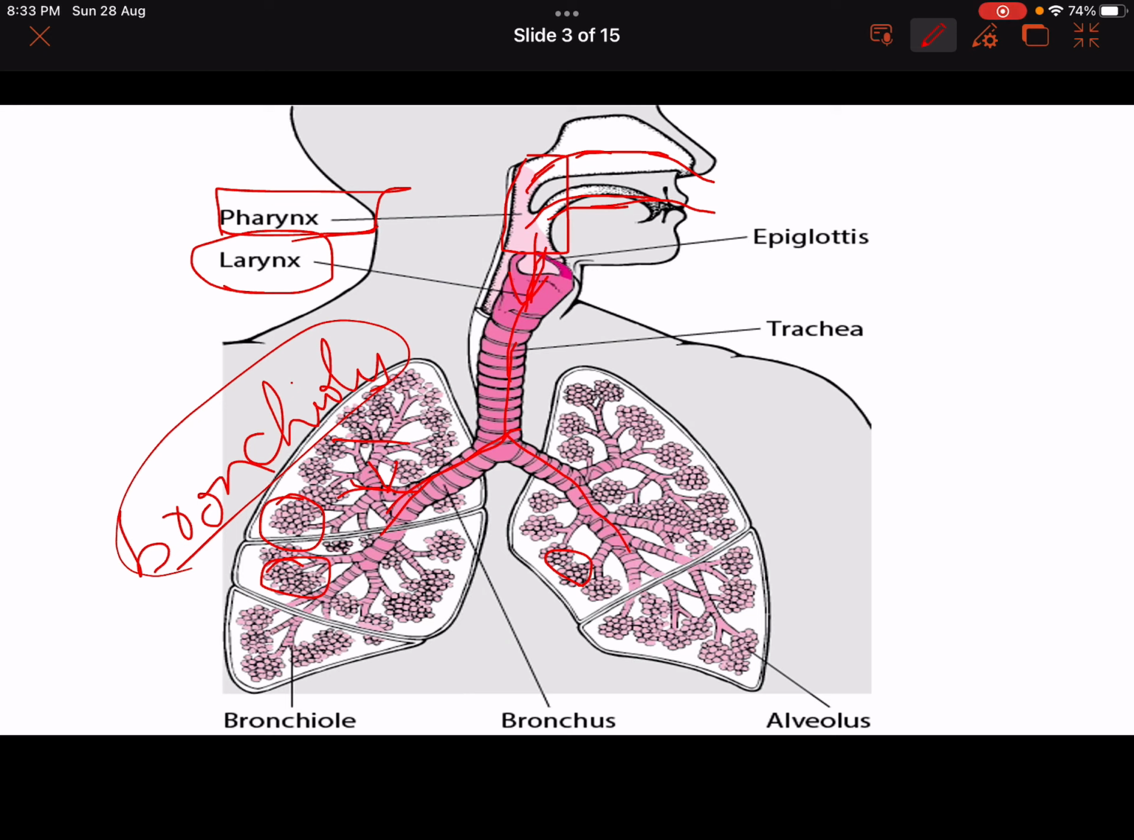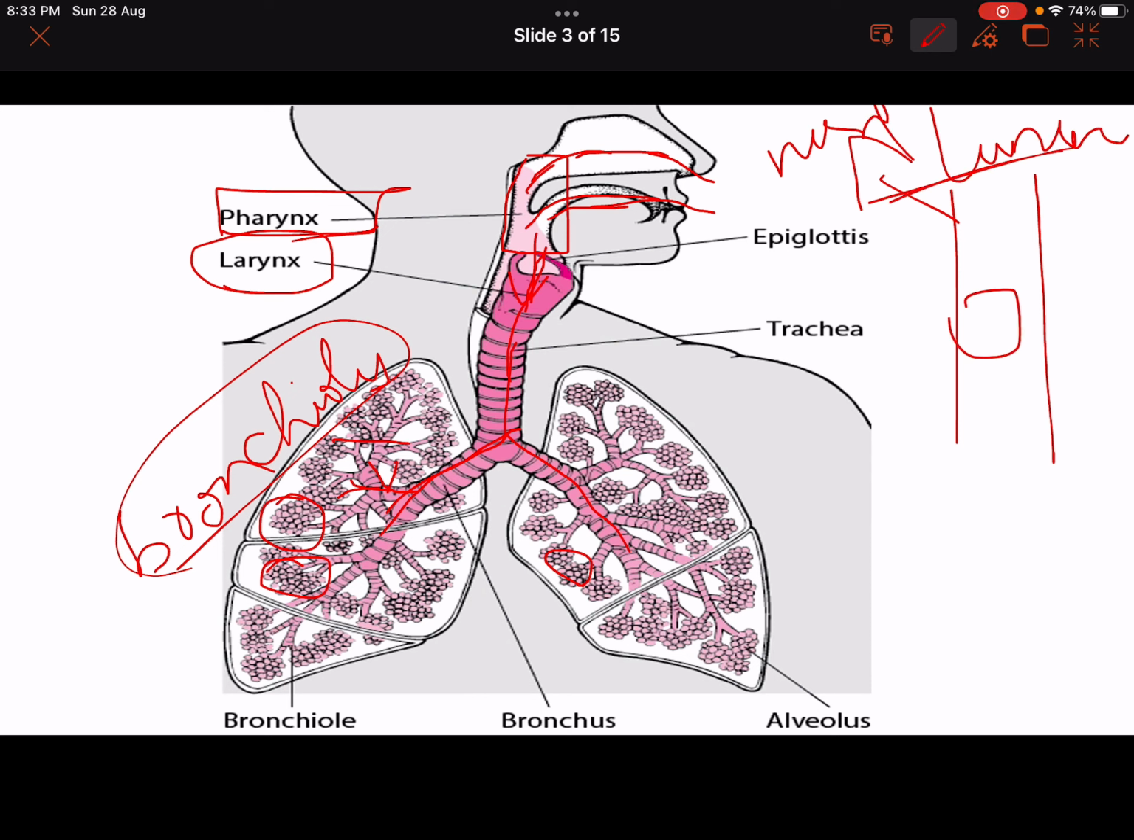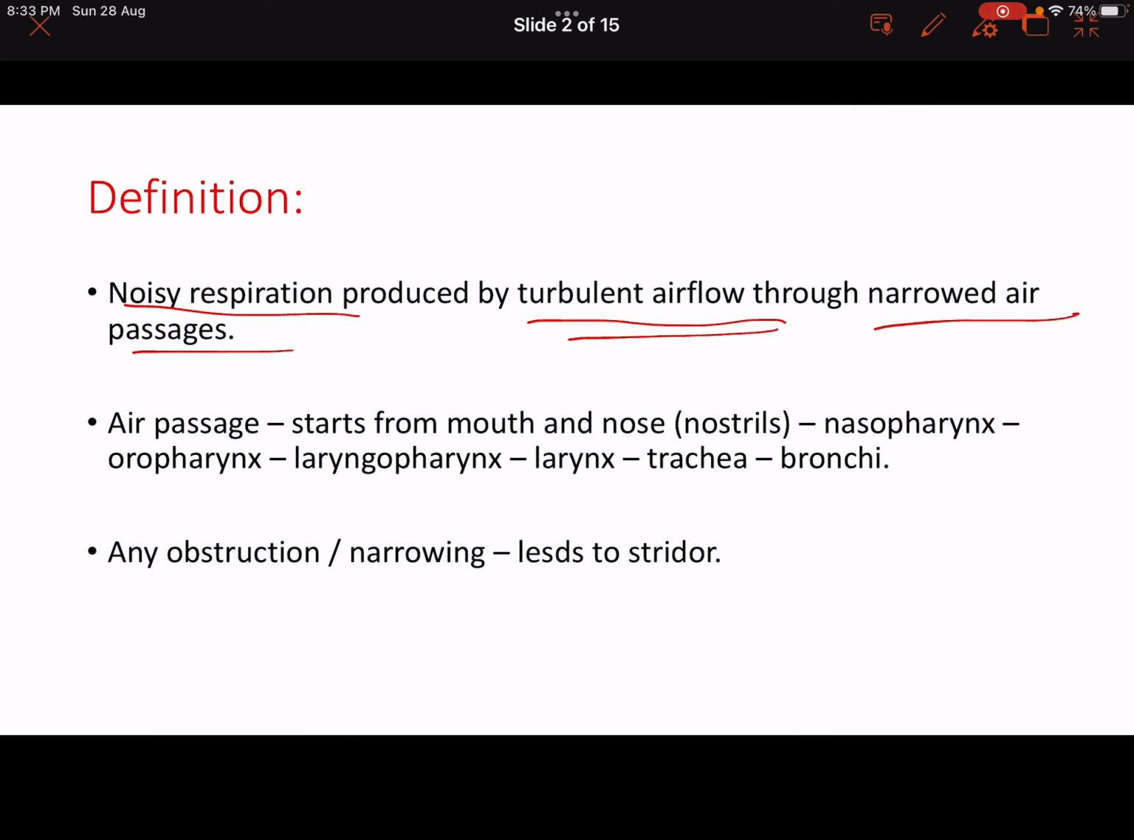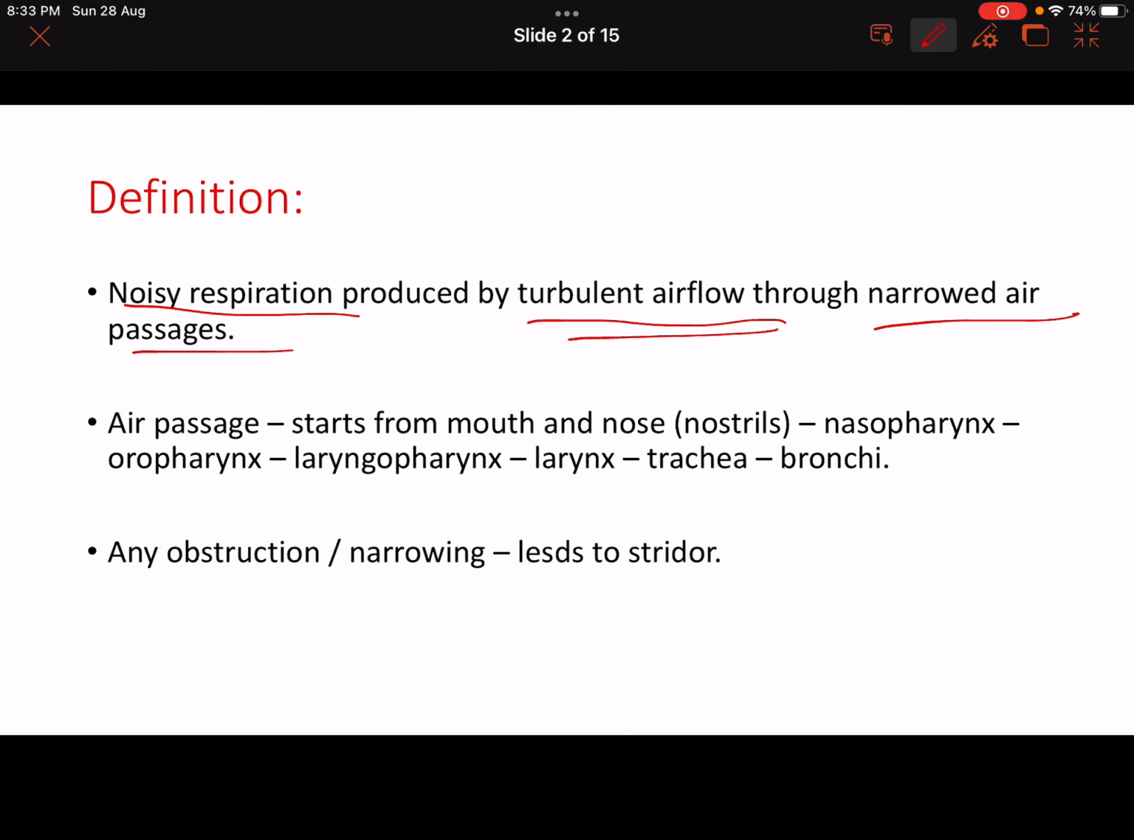Now suppose this is the normal lumen. If any obstruction occurs in the lumen, then what happens? The lumen becomes a narrowed lumen. If air flows through it, it results in turbulence. That turbulence causes the production of noise or sound, which is called stridor. So the definition is noisy respiration. In one term, it is just the noisy respiration that is produced by turbulent airflow passing through narrowed air passages.